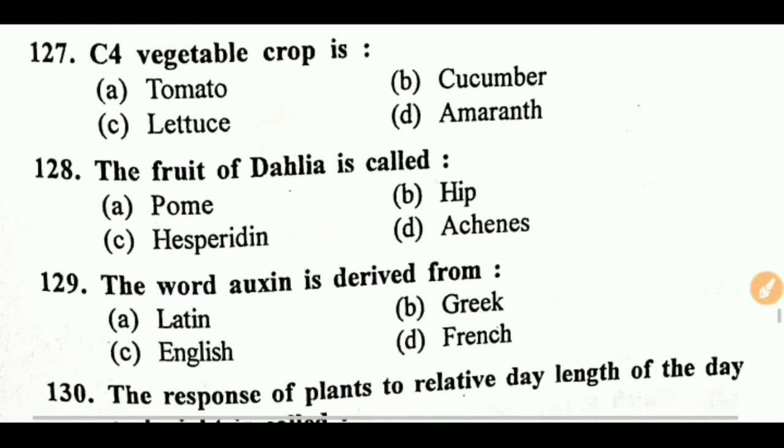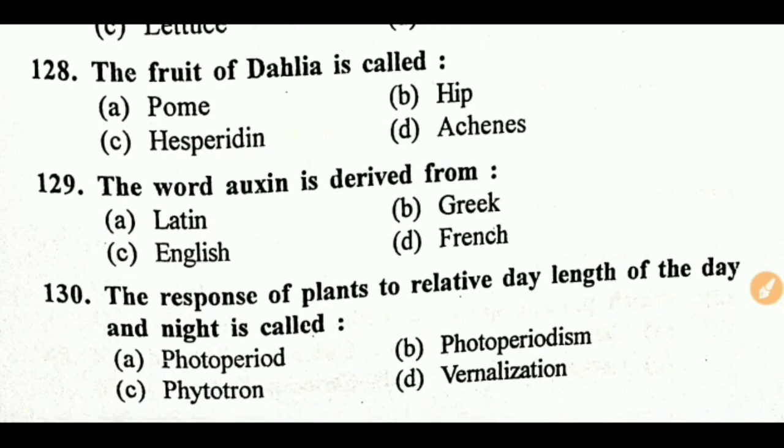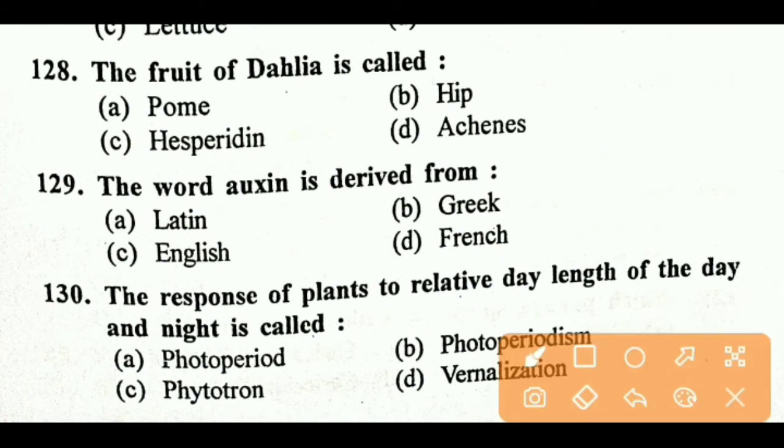Next question, the fruit of dahlia is called. Right answer is D, achenes. Next question, the word auxin is derived from Greek, which means to stimulate.